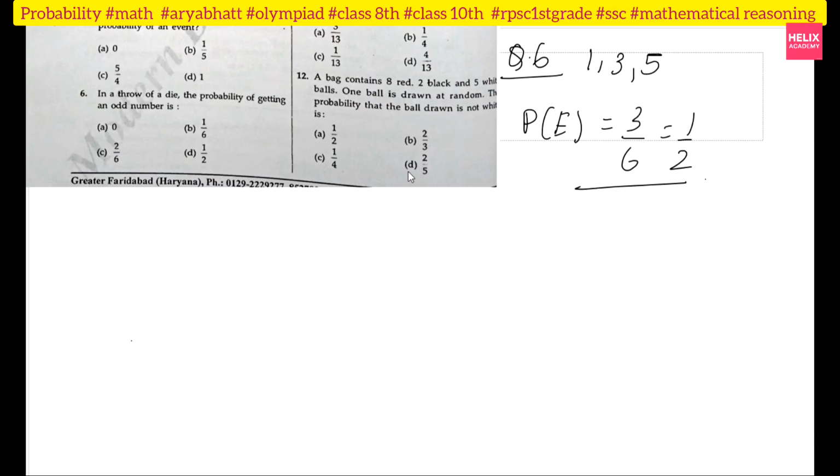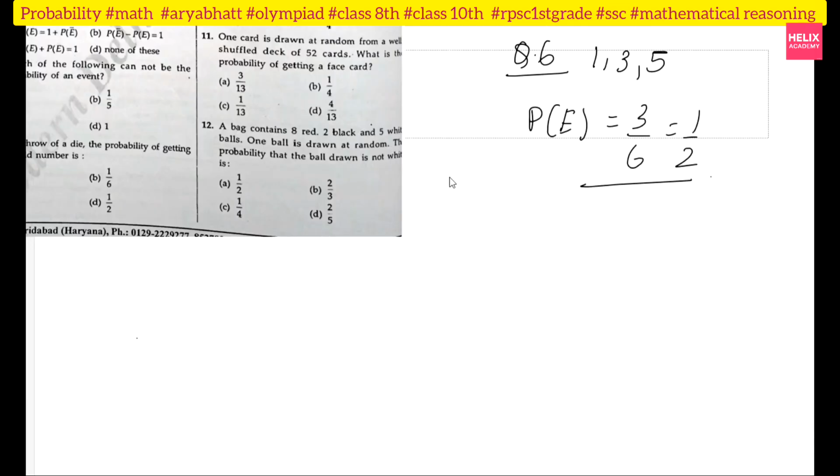Read the next question, question number 11. What is it? One card is drawn at random from a well shuffled deck of 52 cards. What is the probability of getting a face card? They are asking about the face cards.